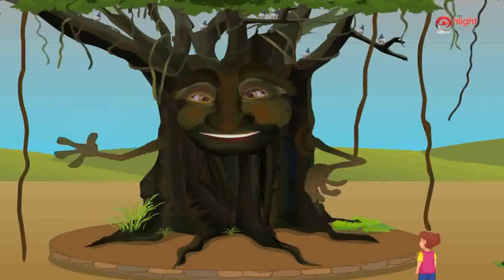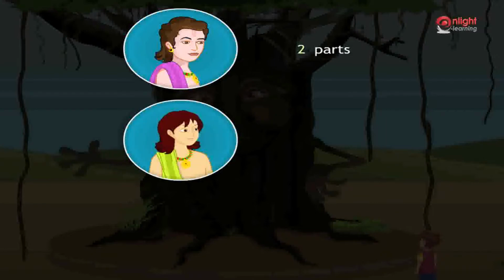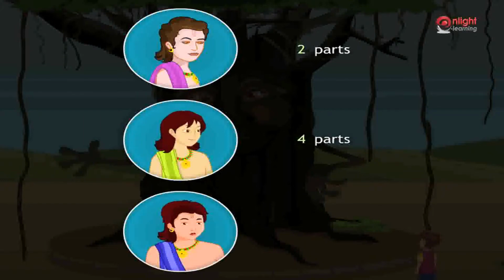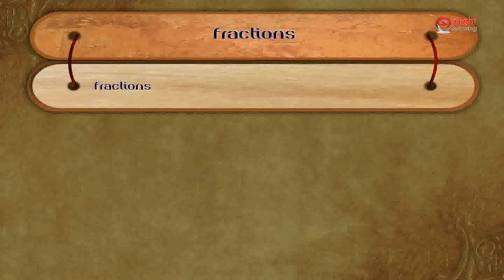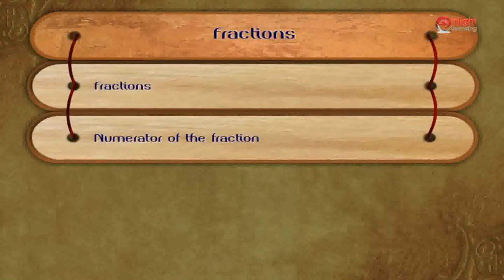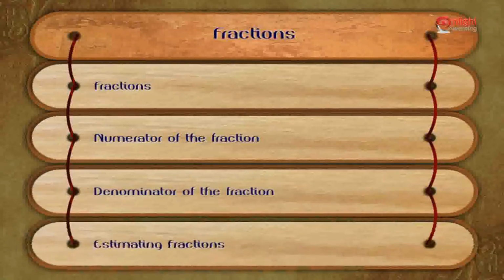Saying so, Guruji left. Yudhishthira divided his land into 2 equal parts. Duryodhan divided his land into 4 equal parts. And Bhim divided his part of the land into 8 equal parts. Everybody started working. In today's lesson, we learned fractions, numerator of the fraction, denominator of the fraction, and estimating fractions.